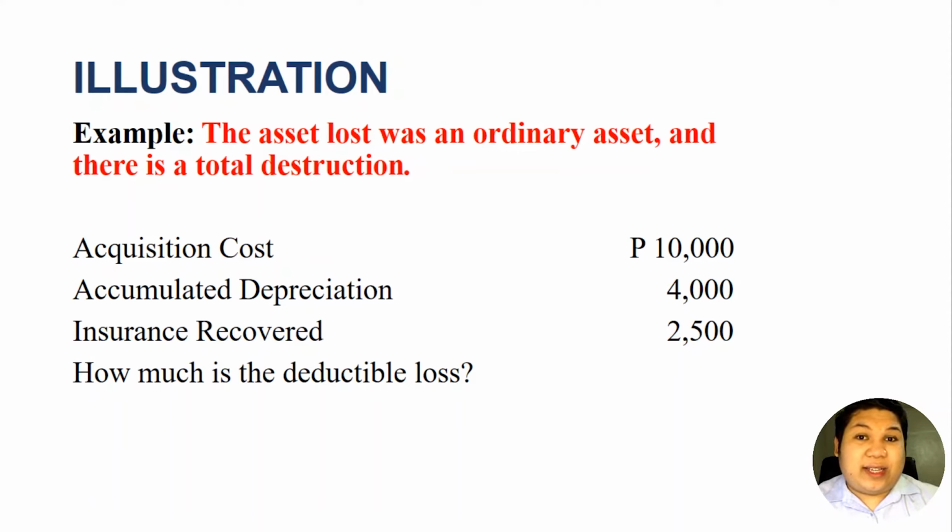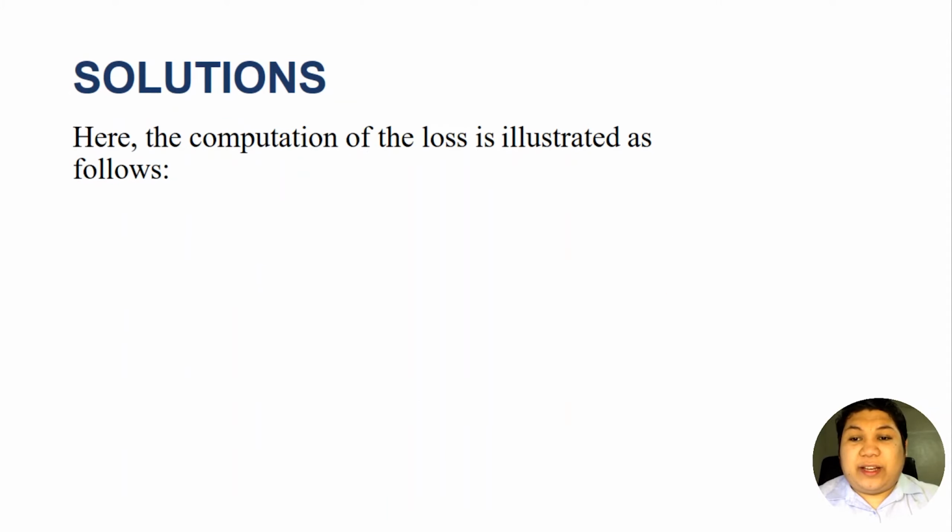So we have 6,000. So that book value of the asset is totally destroyed. That is the loss, actually. But since there is an insurance recovery, we will deduct that insurance recovery, the 2,500. So here's the computation of the loss.